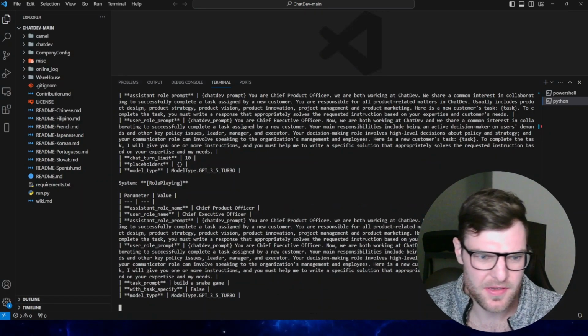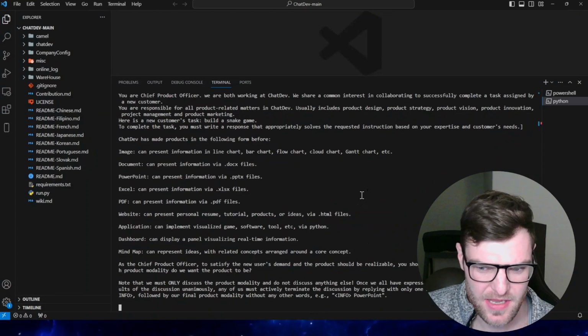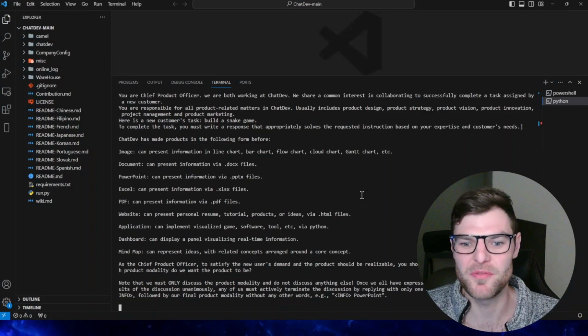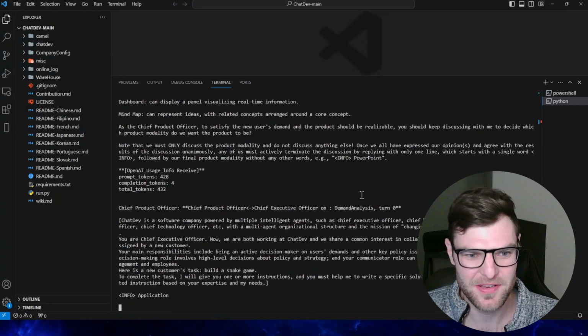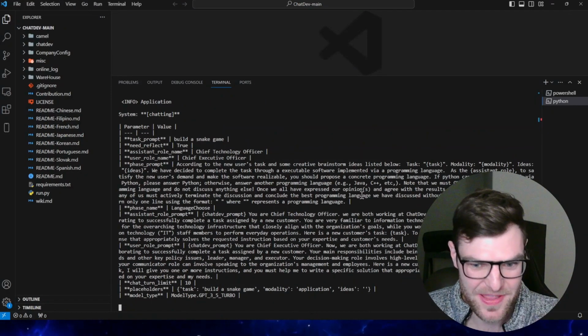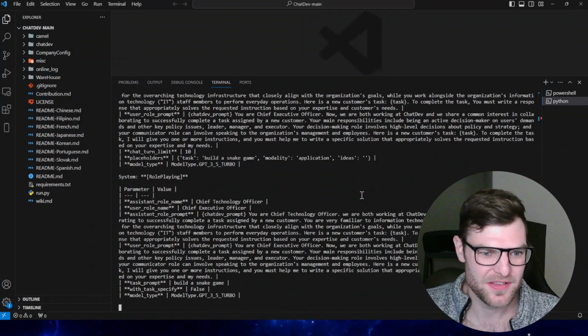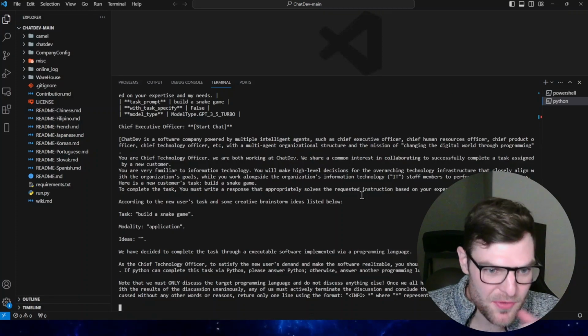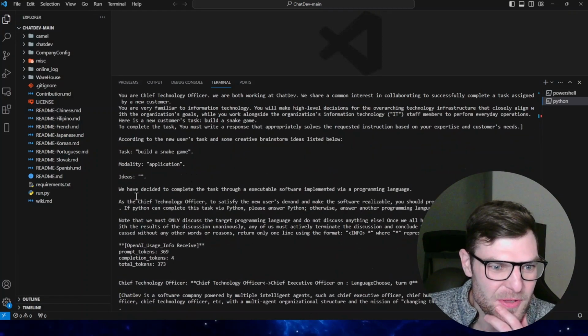Okay, looking good. I'm pretty sure this is the part I got to last time, and if your API key doesn't work, it won't get past that. So that looks good. You want to see it working? It's assigning a role, it's talking to one another, it's saying build me a snake game.